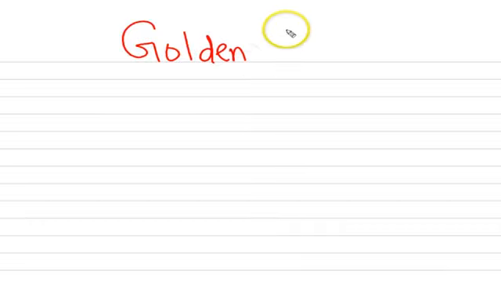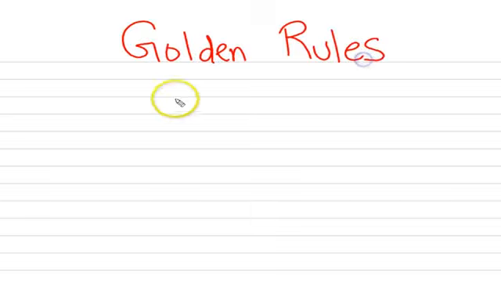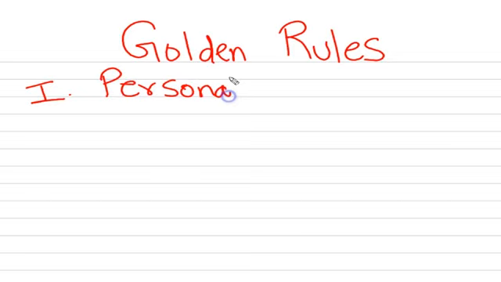So the first thing that you should know is the golden rule for all three accounts, that is personal, real and nominal. So here we begin with the golden rules. The first golden rule applies to personal account.